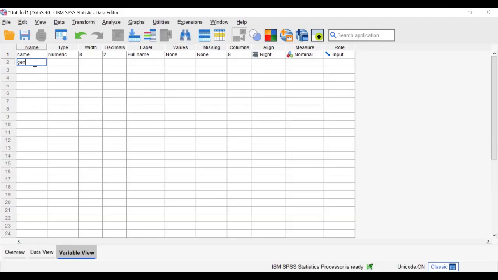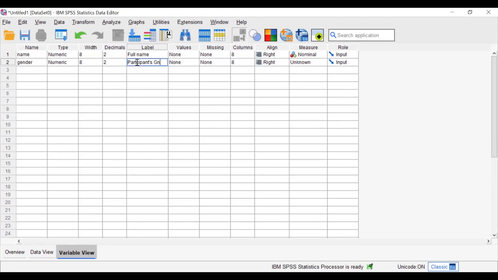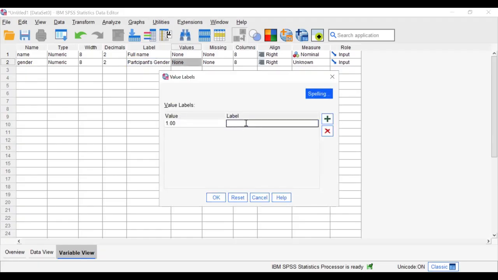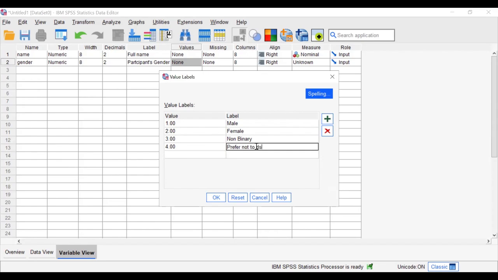The second variable is gender. I write the participant's gender. As we code, 1 is for male, 2 for female, 3 for non-binary, and 4 for prefer not to say, something like that.